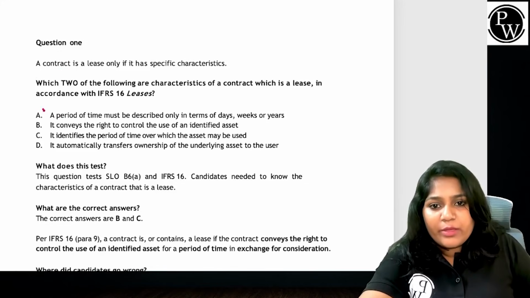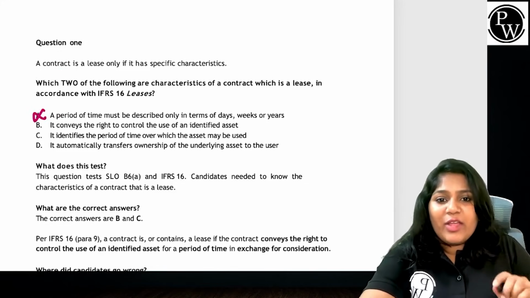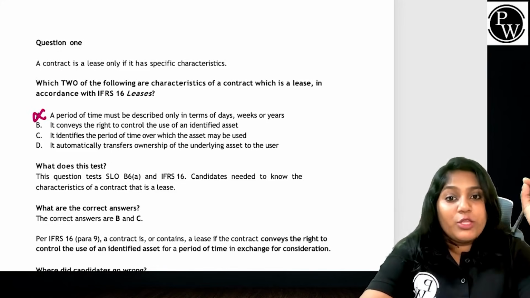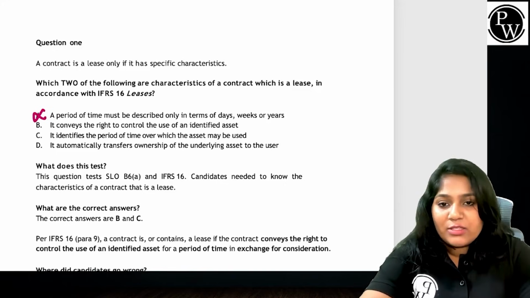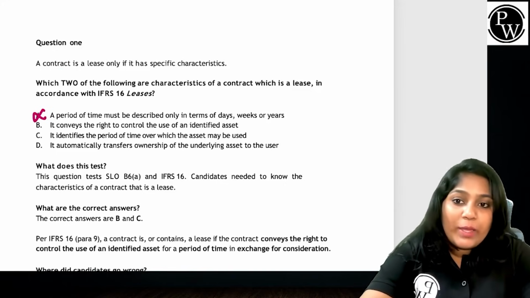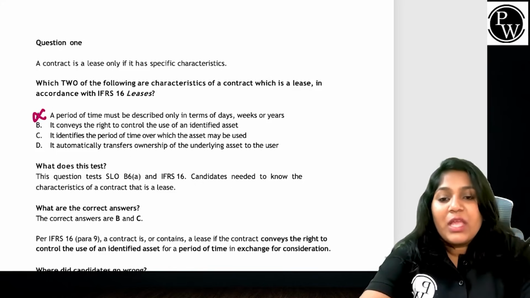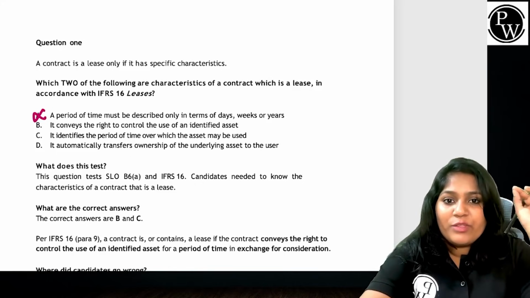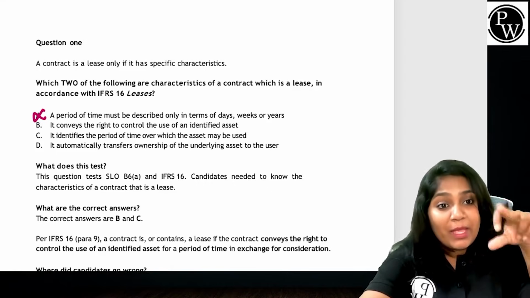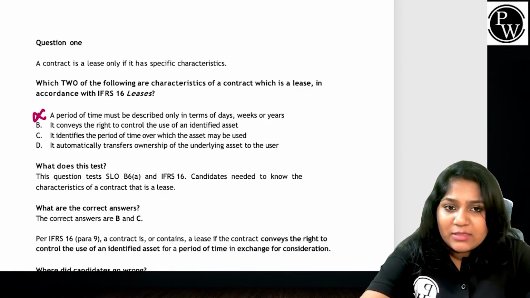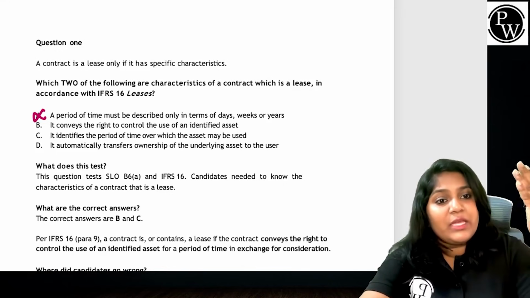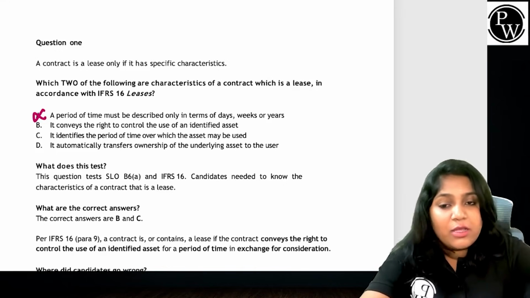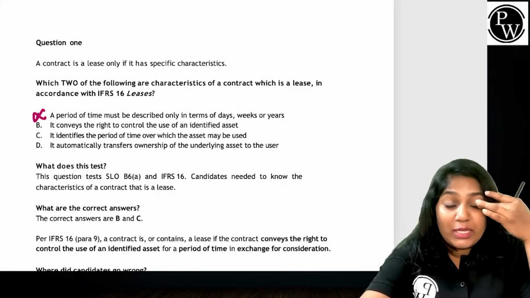It conveys the right to control the use of an identified asset. Fair enough. I think this is what I told, right? Could be an answer. We'll keep it aside. It identifies the period of time over which the asset may be used. It does. I'm not saying no to that. But B and C look like very good answers. Let's see D also to see if we can eliminate D.